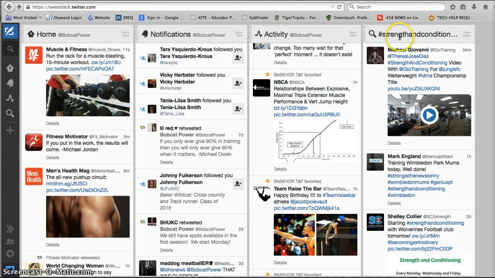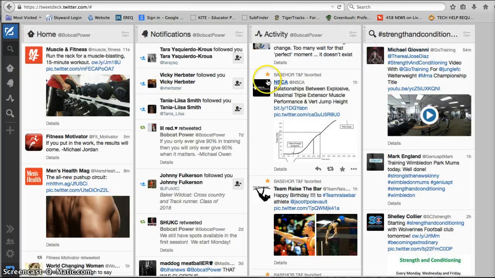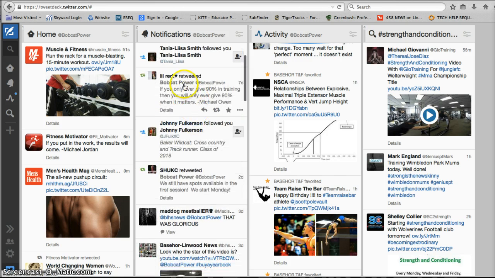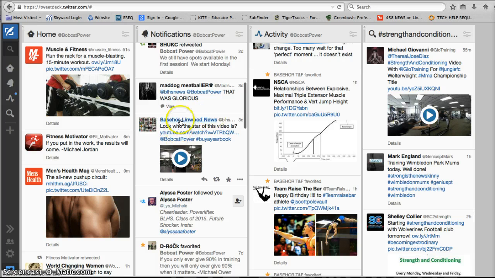Notifications, and you can create any of these columns that you have. There are several options for that. I can add columns, so I can do notifications, mentions, activity, favorites, lists, schedules, all of these items. These are the four that I'm using right now. I'm using my home, and notifications. Notifications is when people have notified or used the @BobcatPower, mainly people who have followed me, retweeted items that we've retweeted, or mentioned us.